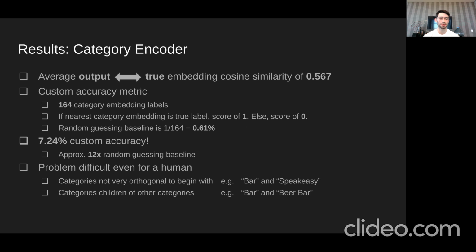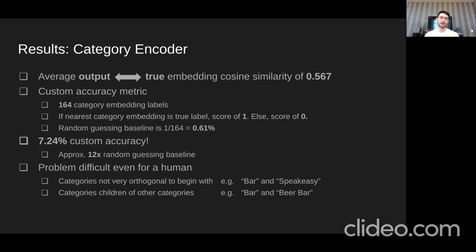I think this is amazing. So this is 12 times better than random guessing in one sense. And if you think about it, this problem is even difficult for a human. Why? Because in the data, the categories that I'm using are not very orthogonal to begin with. It would be difficult even for a person to figure out whether an image is going to be of a bar or speakeasy, not knowing the bar or the speakeasy, or the set of bars and speakeasies that you could choose from.